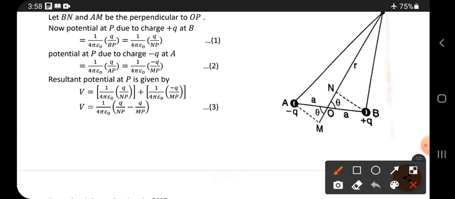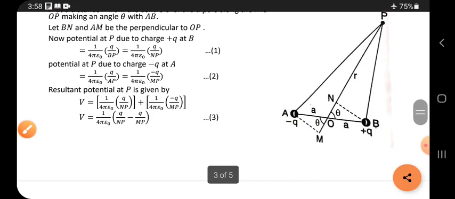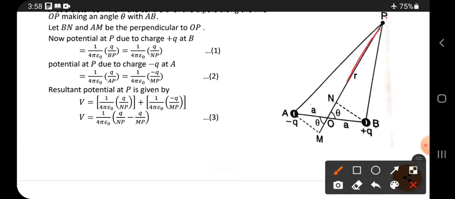For this I am going to draw two normals. Let BN and AM be the two perpendiculars to OP. See here, BN and AM. This line makes angle theta, and the same angle is present on this side. Here, BN is from B to N, and AM is from A to M. So these are the two normals, one normal and another normal.